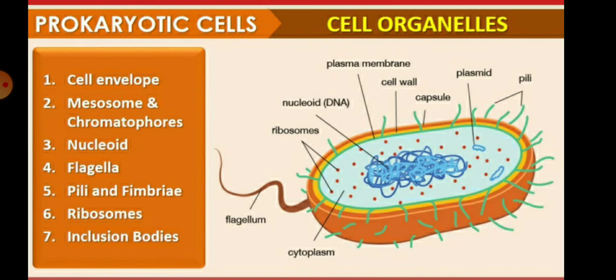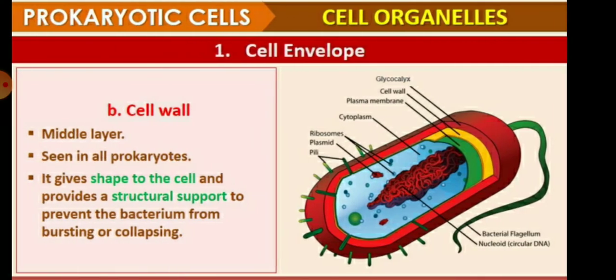So children, basically the prokaryotic cell has the cell envelope, mesosome and chromatophores. They have the nucleoid, flagella, pili and fimbriae. After that, the ribosomes and inclusion bodies. You can see all these in this bacterial cell. This is the picture of the bacterial cell where the capsule is present, plasmid DNA and nucleoid DNA are present, and ribosome, flagellum, cytoplasm and pili are also found.